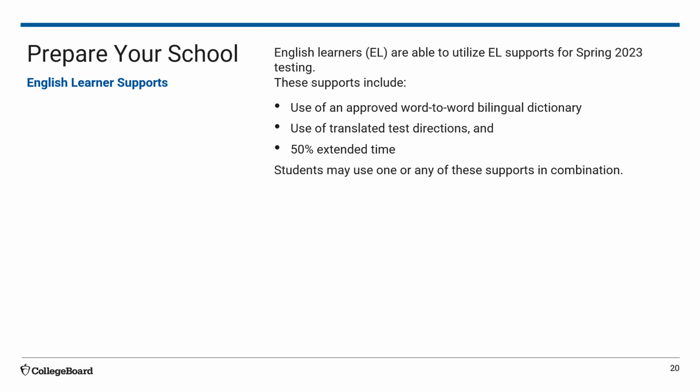English learners are able to utilize EL supports for spring 2023 testing, and these supports include use of an approved word-to-word bilingual dictionary, use of translated test directions, and 50% extended time. Students may use one or any of these supports in combination.